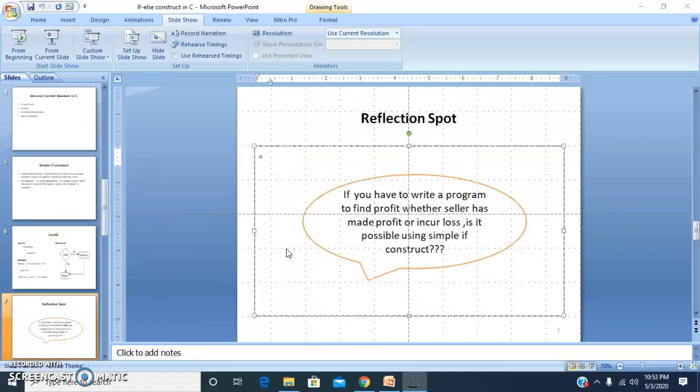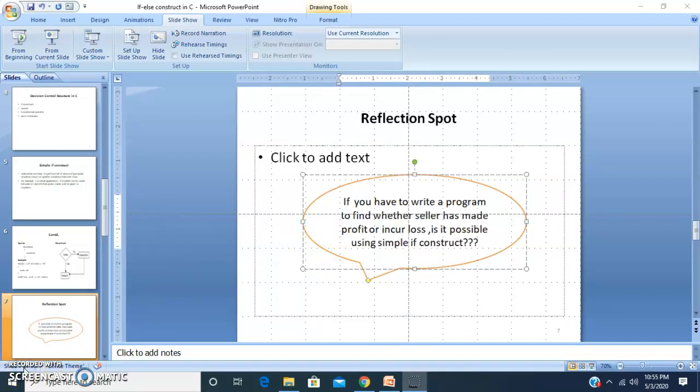Okay, after going through the if construct, right now my question is there for you. If you have to write a program to find the profit, whether the seller has made a profit or incurred a loss, is it possible using the simple if construct? Okay, so here you have to check whether the seller has made a profit or incurred a loss. Is it possible to implement using the simple if construct?